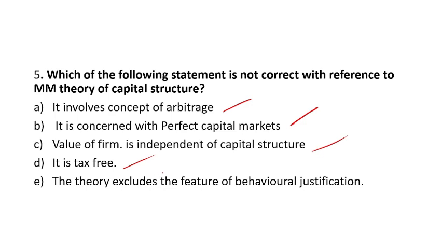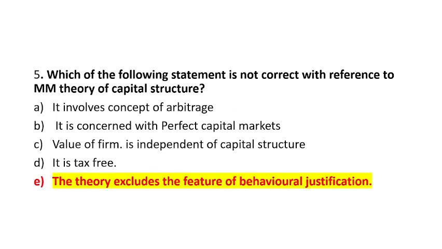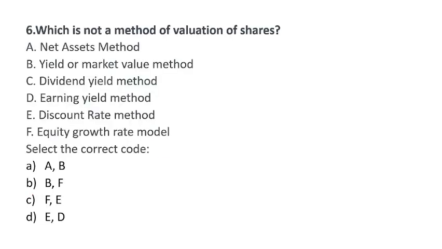But what the word is mentioned? The theory excludes. यहाँ पे चाहिए क्या था? Include. Whenever you get such type of words, be extra cautious. The theory excludes the feature नहीं होना चाहिए था. The theory includes the feature of behavioral justification. Option E is the right answer.